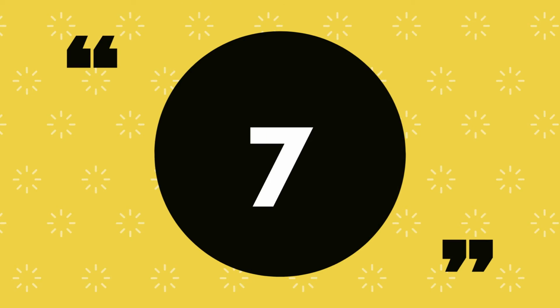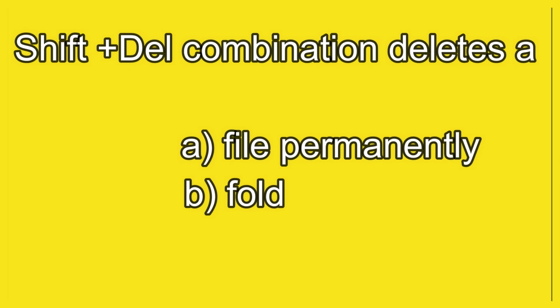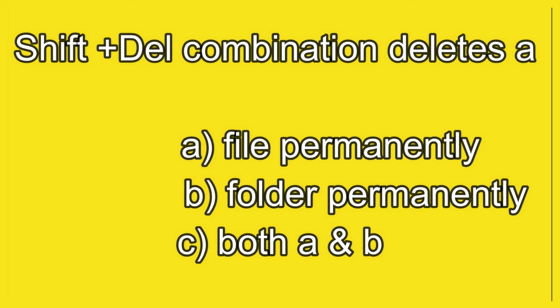Question number 7. Shift plus Del combination deletes: option A, file permanently; option B, folder permanently; option C, both A and B.